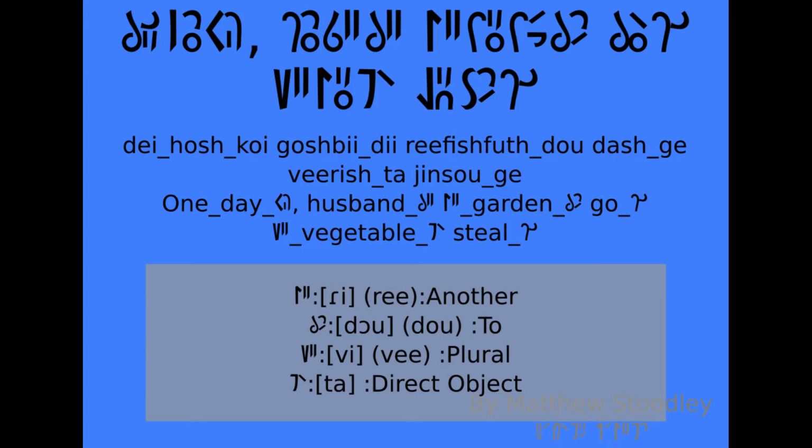A few more grammar terms to cover. The word re means another. It can mean another time or another place, but it means another, and it comes at the beginning of a word. Do means to, as in to a place. It's a role marker, so it comes at the end of a word. Vi means plural. It's a modifier, so it comes at the beginning of a word. And ta is the direct object of a sentence, so the one who is being acted upon.